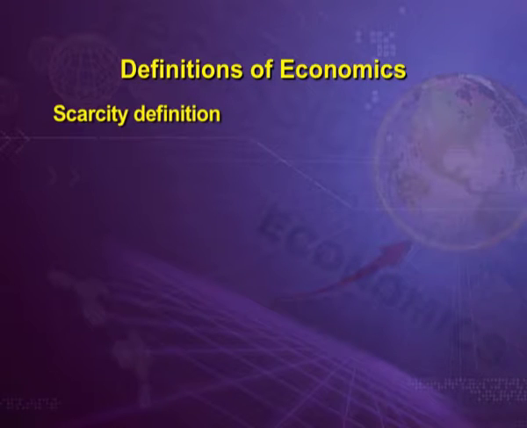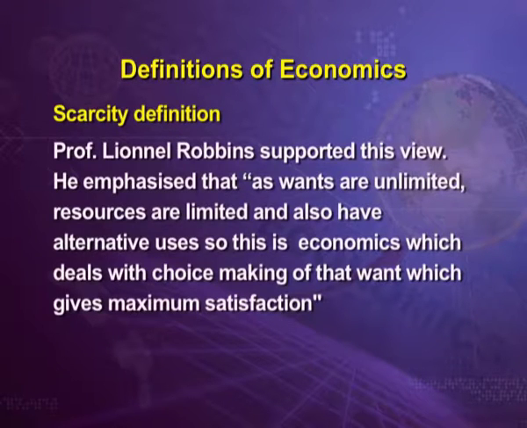So later on came the scarcity definition. Professor Lionel Robbins supported this view. He emphasized that as wants are unlimited, resources are limited and also have alternative uses, so this is economics which deals with choice making.